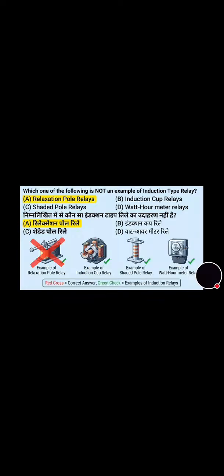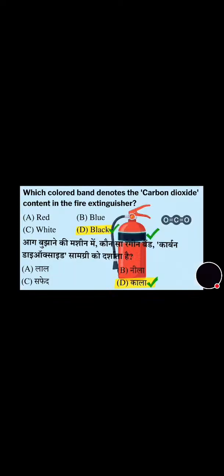Now we will move towards the next question. This question is a very important question. Which colored band denotes the carbon dioxide content in the fire extinguisher? A color is asked here, and its correct answer is option D, that is black color.